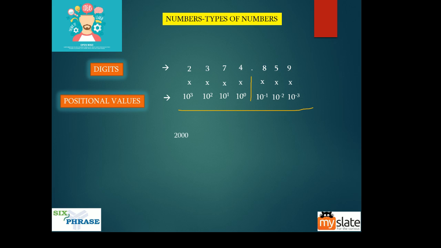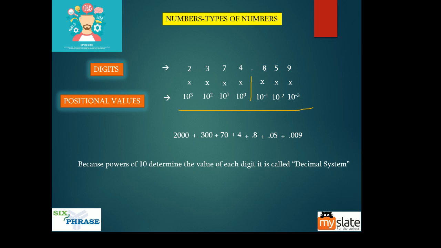What we do is 2 into 10 cube is 2000, right? 3 into 10 square is 300, 7 into 10 is 70, 4 into 10 power 0 is 4, point. 8 into 10 power minus 1 is 0.8. This is 0.05. This is 0.009.